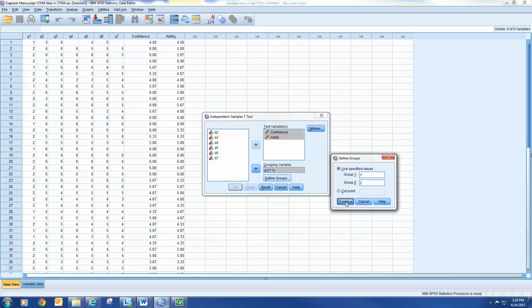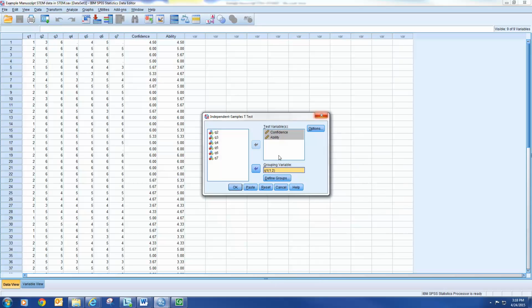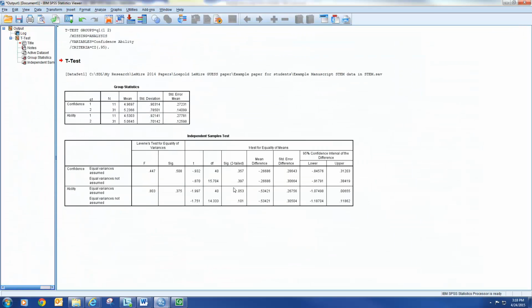I press continue. Okay, so now I'm ready to go ahead and run this test. So I'm going to say OK. And we get the results out here now. So if we look at confidence, we see that the mean for those who selected 1 was 4.9697, and those who selected 2, 5.2366. Okay, so we're going to round this. So we're going to round this 4.96 up to 5, and we'll round this one for 2 up to 5.2.